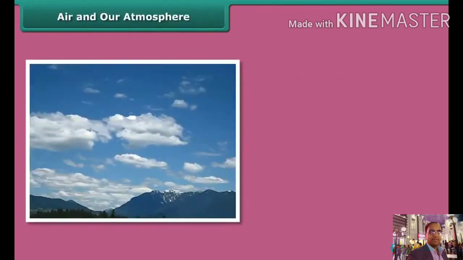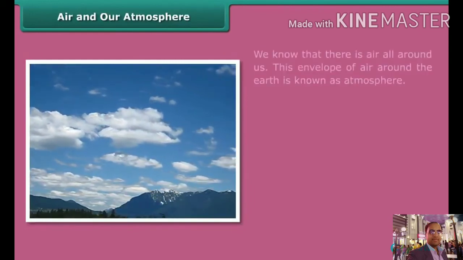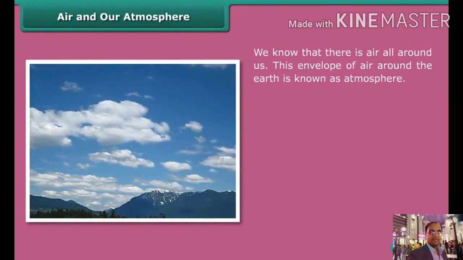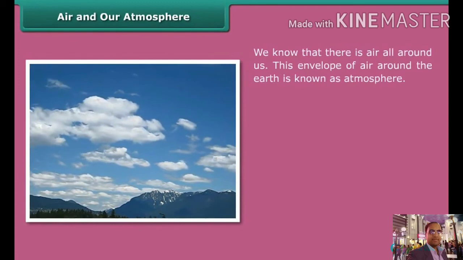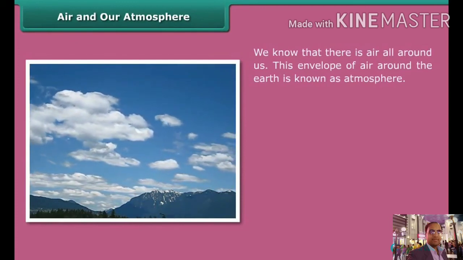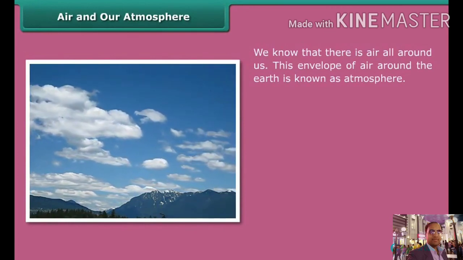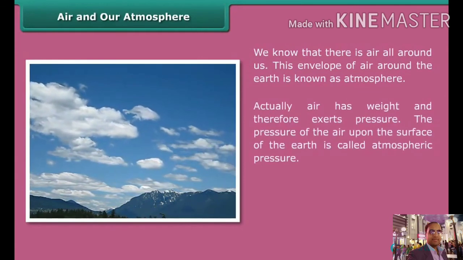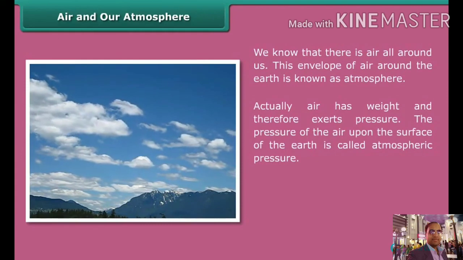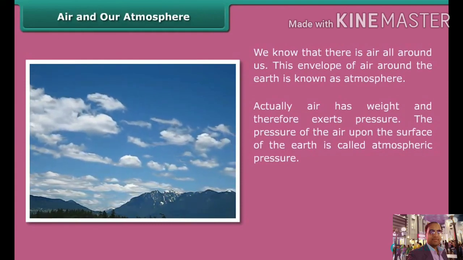Air and our atmosphere. We know that there is air all around us. This envelope of air around the earth is known as the atmosphere. Actually, air has weight and therefore exerts pressure. The pressure of the air upon the surface of the earth is called atmospheric pressure.